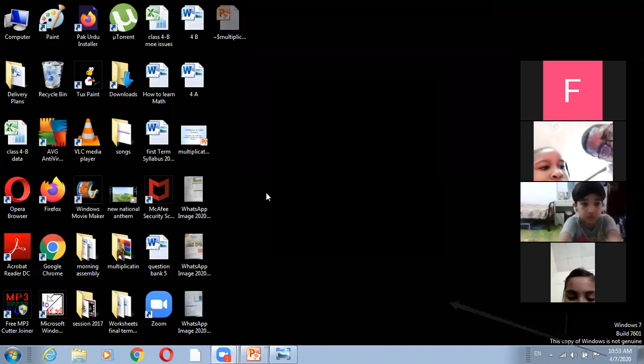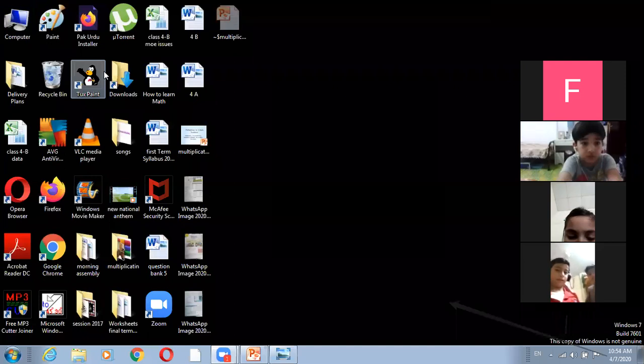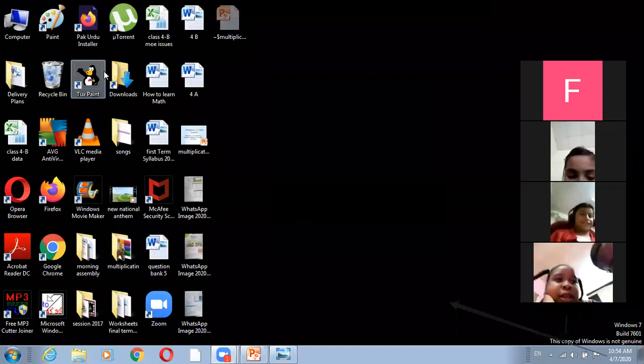So I was saying this is called the desktop. When we switch on our computer, this is the first screen that we see, and it has small pictures on it. Every picture has its own specific name, like computer or recycle bin or Firefox. But these pictures are called icons.